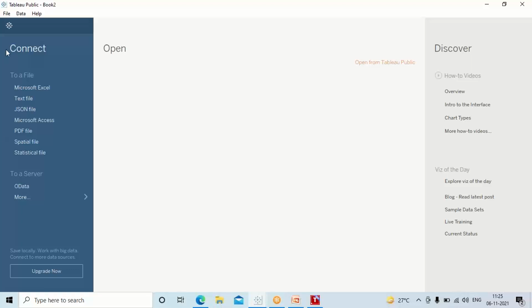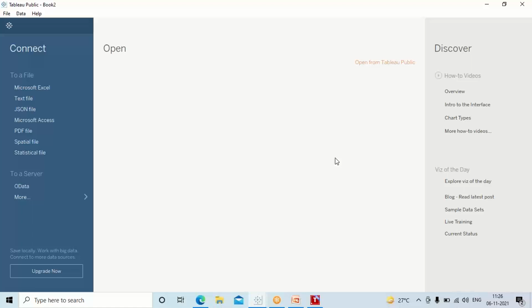Now, if you look at the left side of Tableau Public, you see these files. Someone asked me, how do I pull the data? Whatever data you have, in whatever extension, you can pull it into Tableau using these formats. You can pull the data using MS Excel, text file, JSON file, Microsoft Access, PDF file, or spatial and statistical file. You can pull the data in any format possible from your organization's perspective. Clear so far?